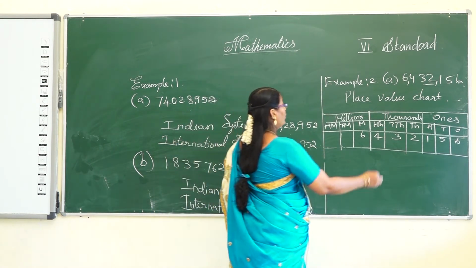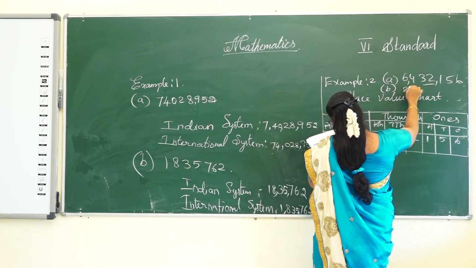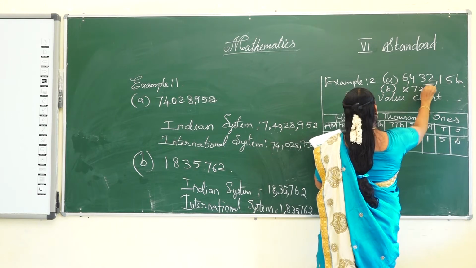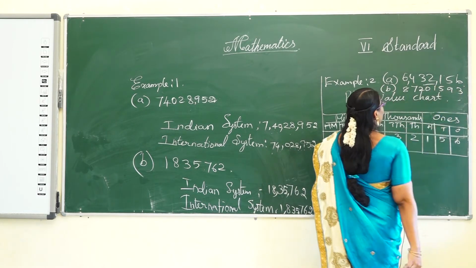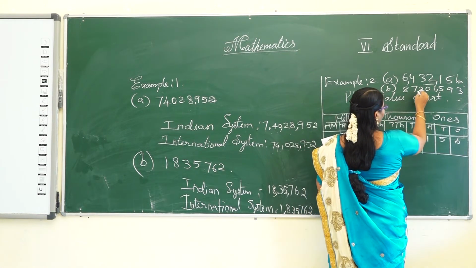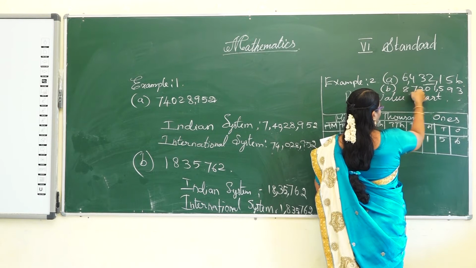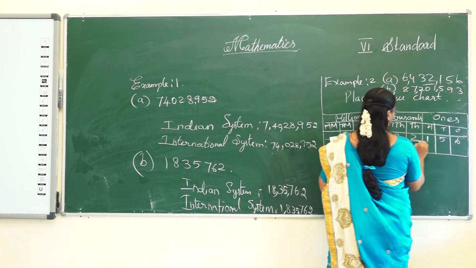And now one more number is given. B is 87201593. It is also divided in 3. Put the comma after every 3 digits. Now substitute in this place value chart.